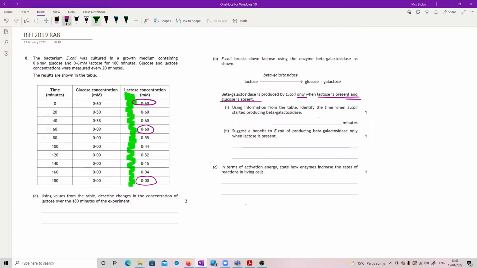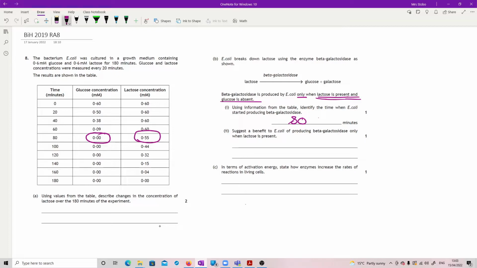So lactose is present the whole time because we started at 0.6, so I'm going to just get rid of that. Okay, so lactose is not the problem, it's there all the time. But it has to be and glucose is absent. This is when glucose disappears and we still have lactose present. So when did it start producing beta-galactosidase? 80 minutes.